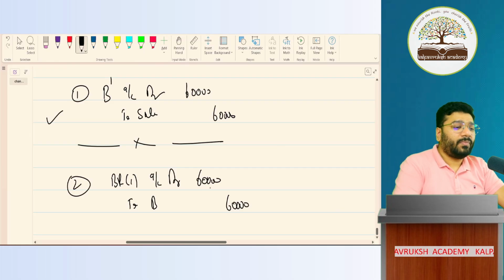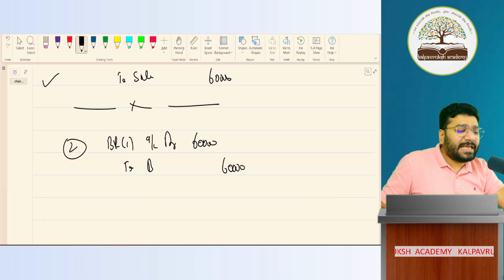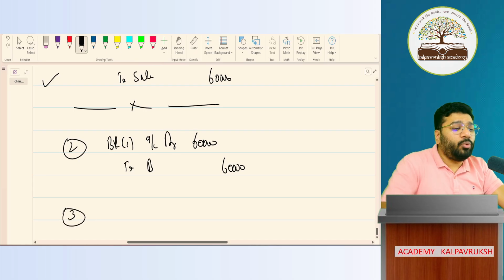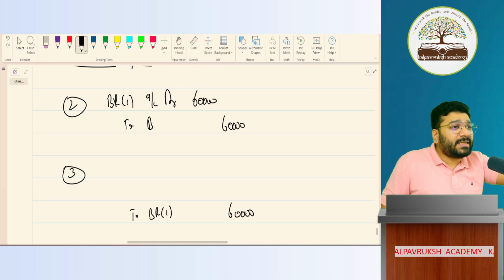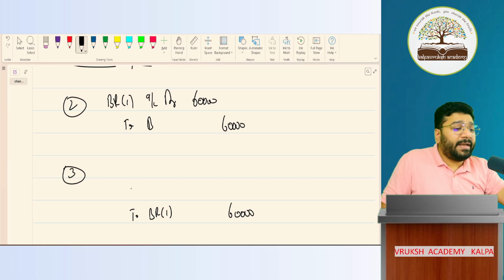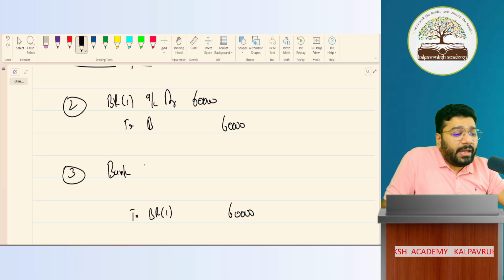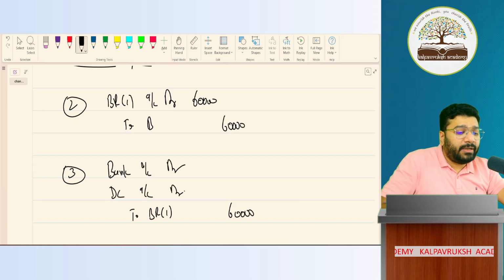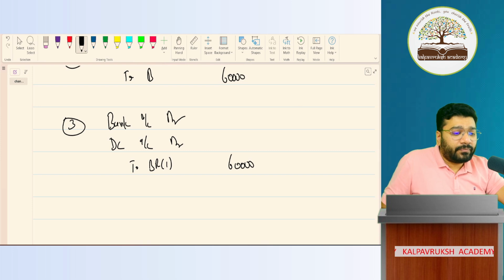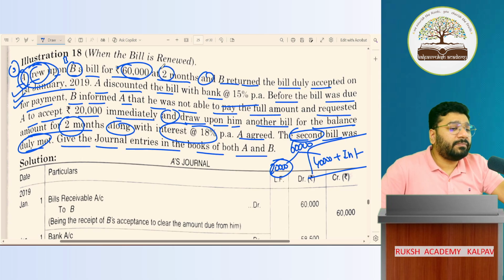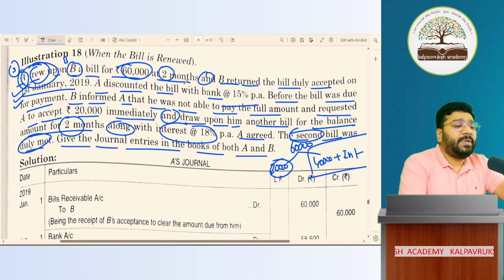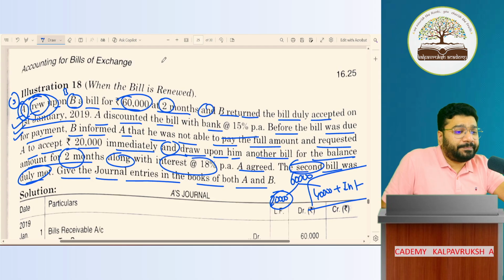Now, what is next? Third entry, people. As per the diagram, what is the third entry? Discounting. Very good. From our hand, bills is going out. BR1 is going out. Worth how much? 60,000. What is coming inside? Money is coming inside in the bank account. And the amount which is not coming to you, that is nothing but discounting charges account debit. So now, please tell me, people, the bill is for how many months? 2 months. Can you please tell me the maturity date?